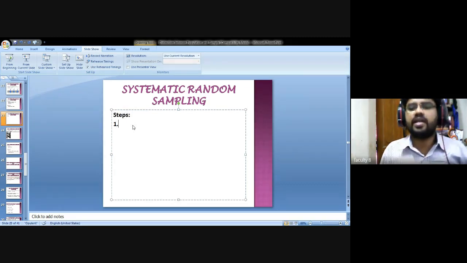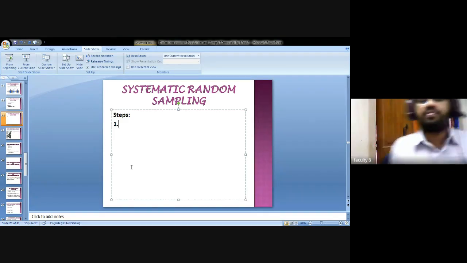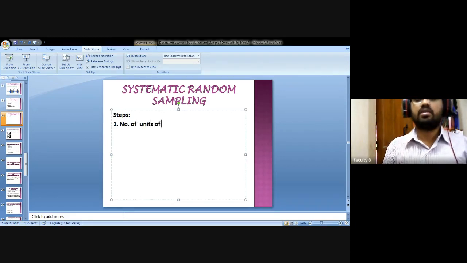The first one: number of units of the population.